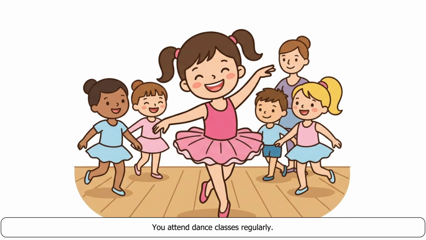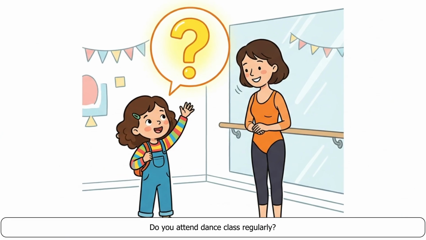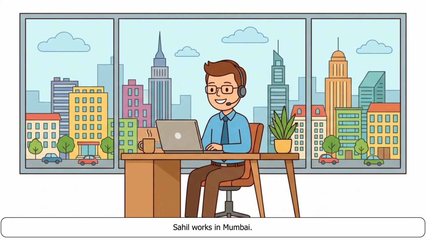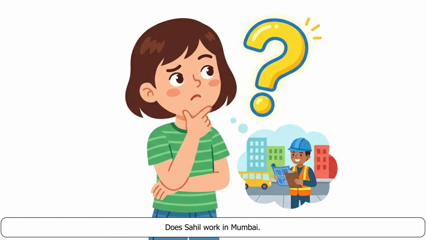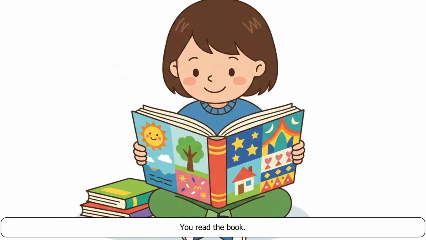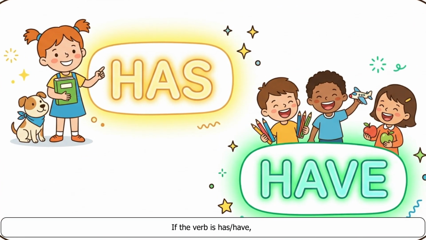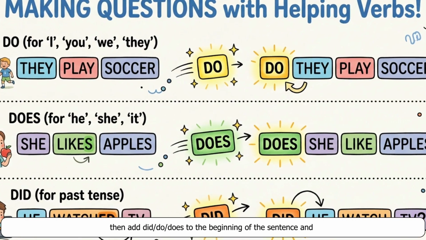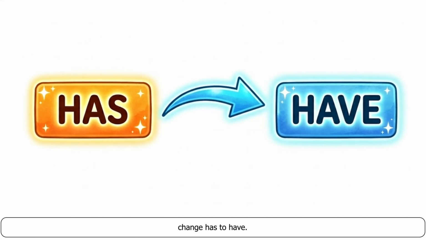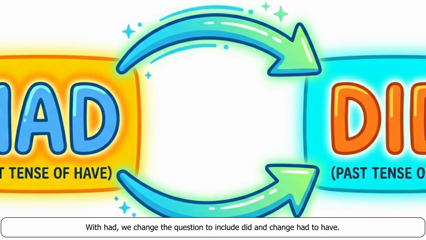Examples. You attend dance classes regularly. Do you attend dance class regularly? Sahil works in Mumbai. Does Sahil work in Mumbai? You read the book. Did you read the book? If the verb is has or have, then add did or do or does to the beginning of the sentence and change has to have. With had, we change the question to include did and change had to have.